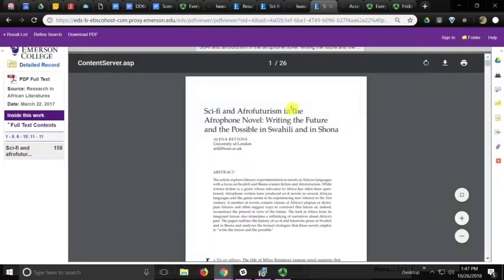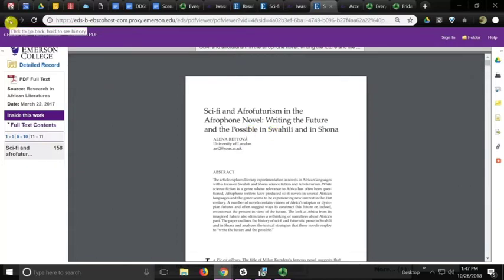Oh, fantastic. 26 pages of PDF goodness. You could download or email this to yourself and have this article in its entirety.